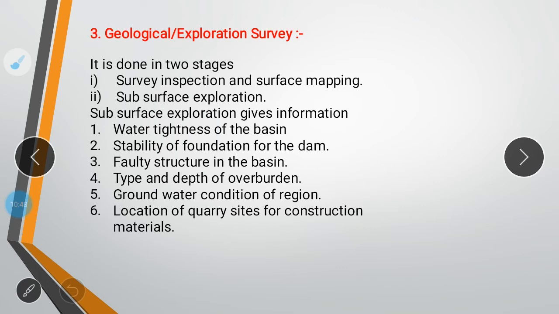Geological means the physical property of our earth. As we all know, the physical property, where you will be studying the survey inspection and surface mapping, like which area you are going to make and what all the area is coming under the map. You will note that, and you will do surface exploration. You will try to understand what is subsurface, below the surface of the earth. You will explore what is available near that.